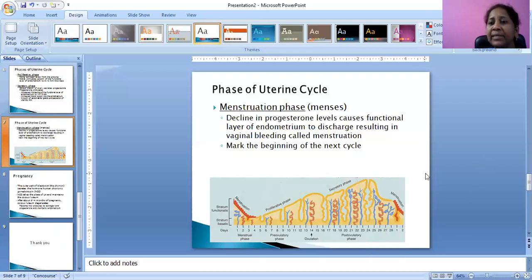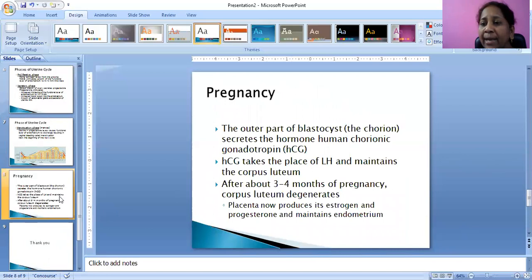This cycle will occur next. What happens in pregnancy? In pregnancy, the outer part of the blastocyst, that is the chorion, secretes a hormone called HCG, human chorionic gonadotropin. HCG takes the place of LH and maintains the corpus luteum.